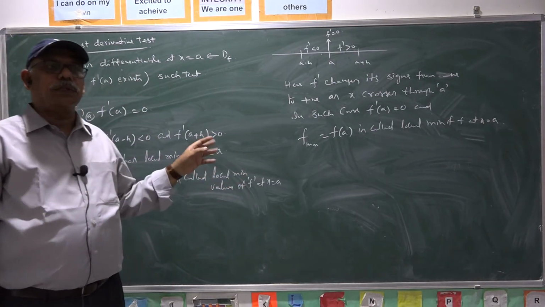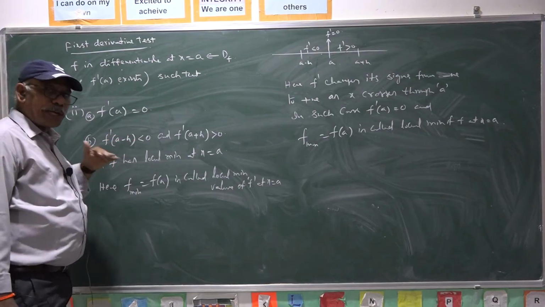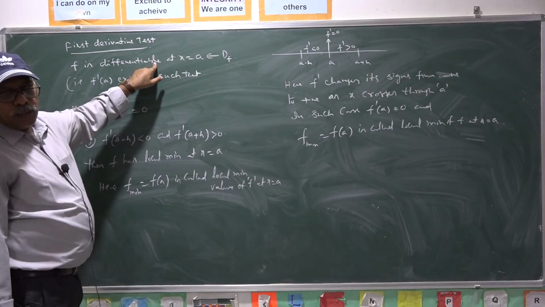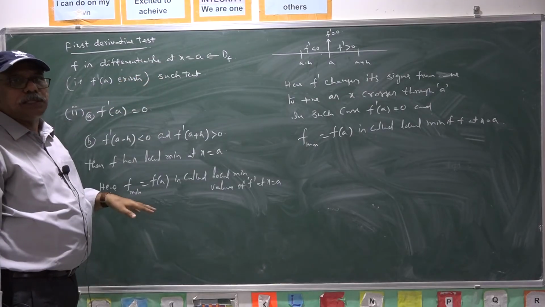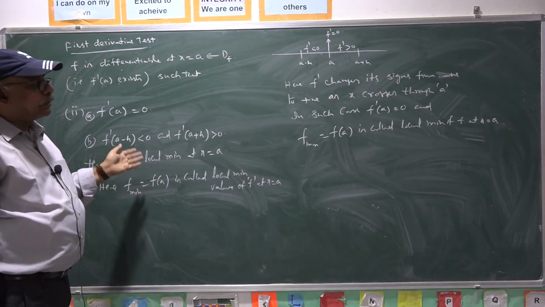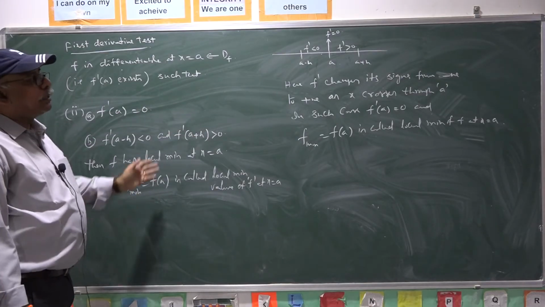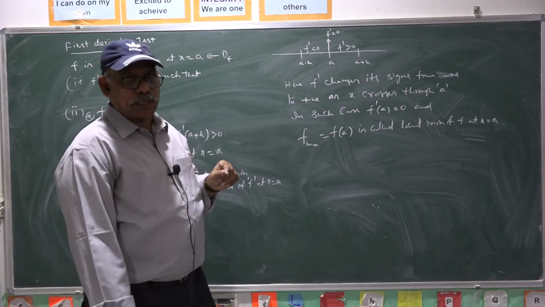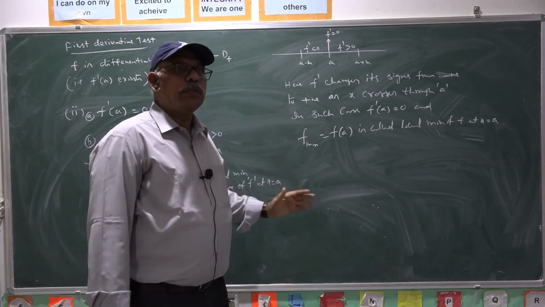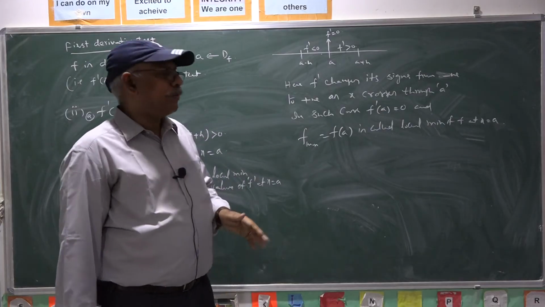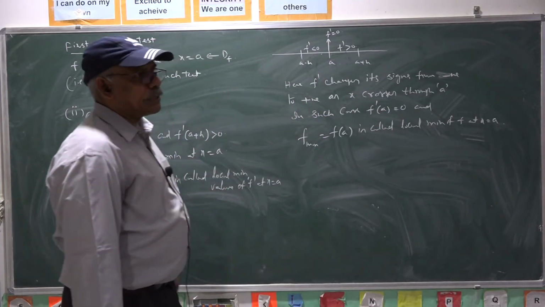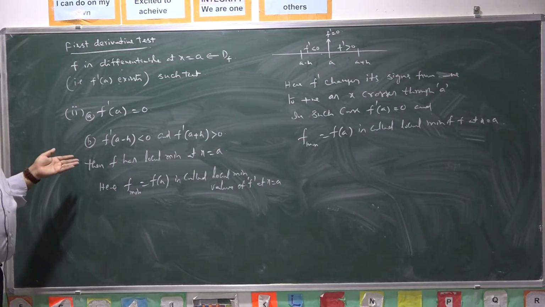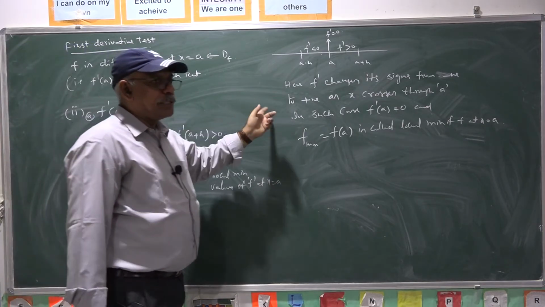This first derivative test is valid to get the local minimum and local maximum whenever the function is differentiable. Differentiability always implies continuity, so the graph of the function is continuous at that point in the neighborhood of a. This is all possible whenever the graph of the function can be constructed and the derivative exists, that means the slope of the tangent can be measured. Then the first derivative test is valid. Moreover, the sign change also has to exist here.